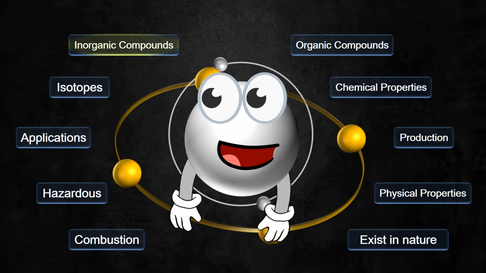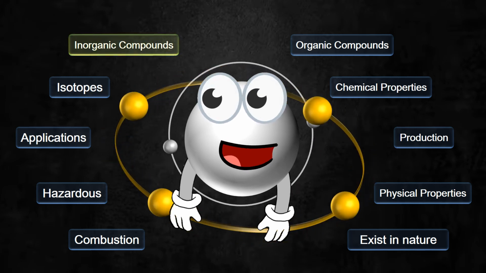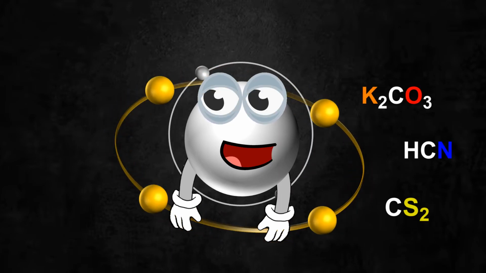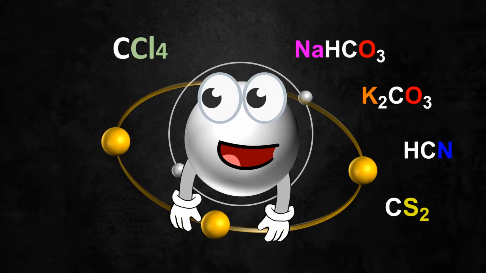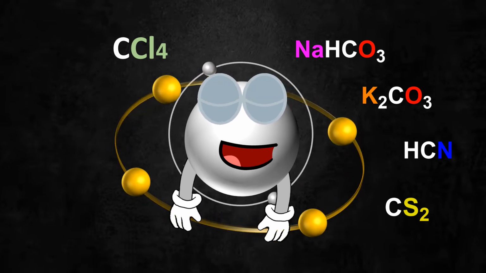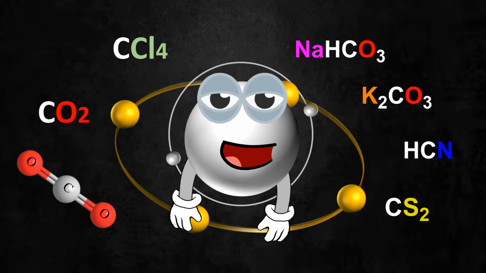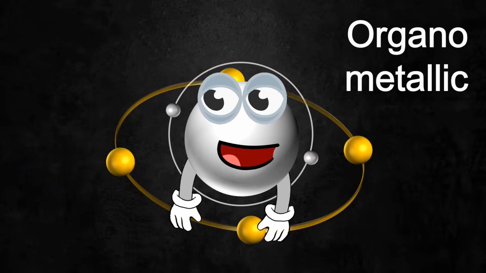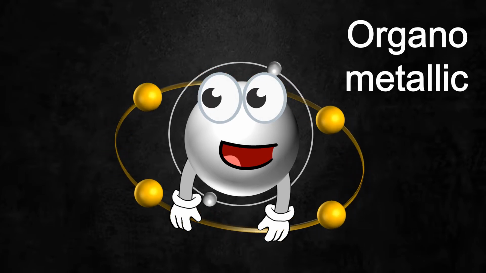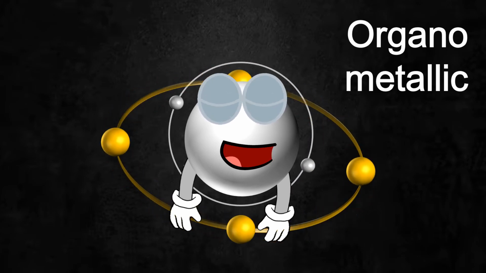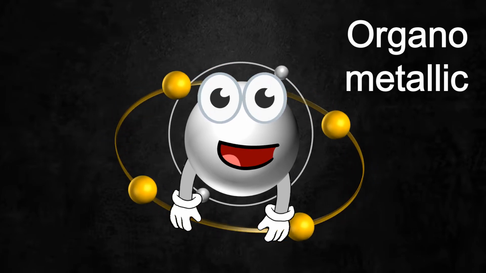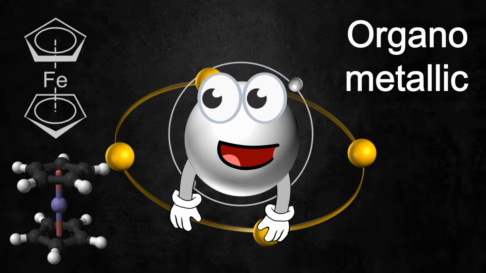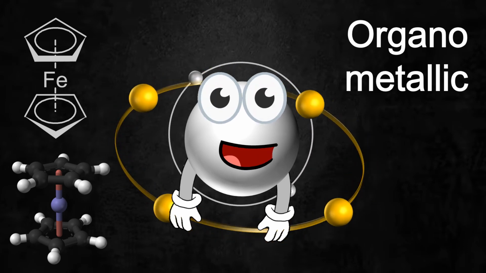I can also form millions of inorganic compounds including sulfides, cyanates, carbonate salts, bicarbonates, freons, and others. Among the most famous inorganic compounds is carbon dioxide. I can also form millions of organometallic compounds. These are compounds that contain at least one bond between a carbon atom of an organic compound and a metal, such as the ferrocene compound.